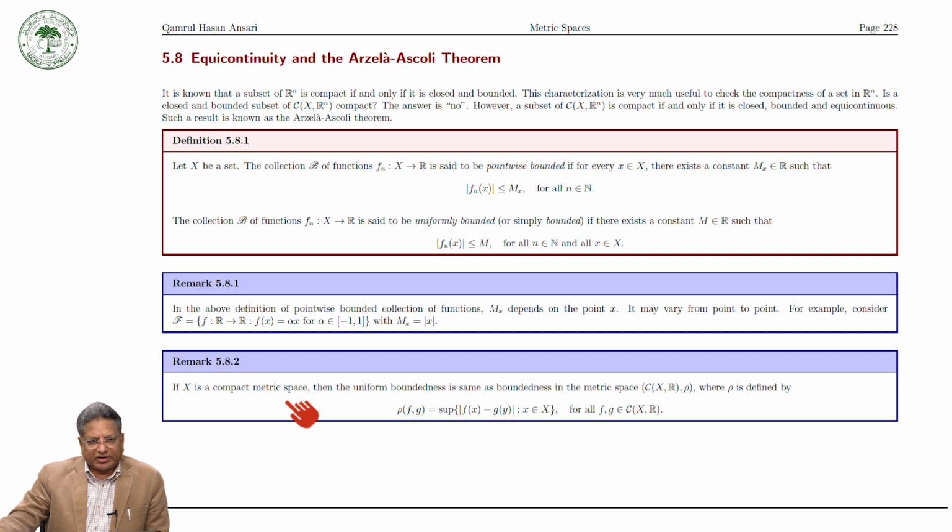Now, if X is a compact metric space, then the uniform boundedness is the same as boundedness in the metric space C(X, R) with the metric rho, where rho is defined as usual in this way. That is to say, the boundedness of this space with respect to this metric.